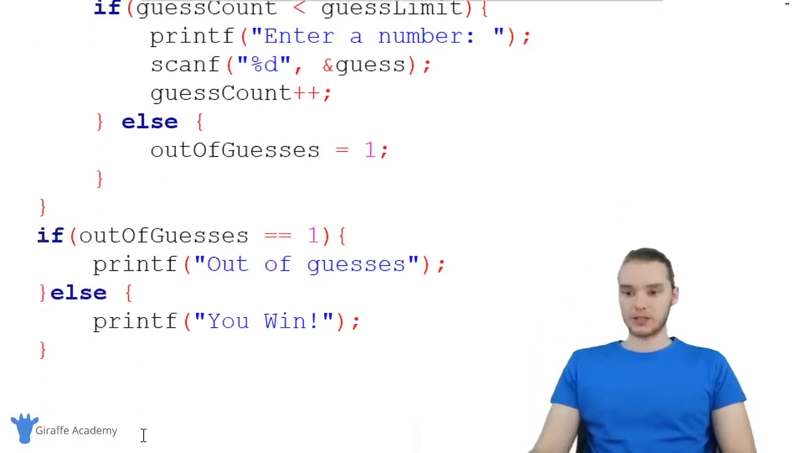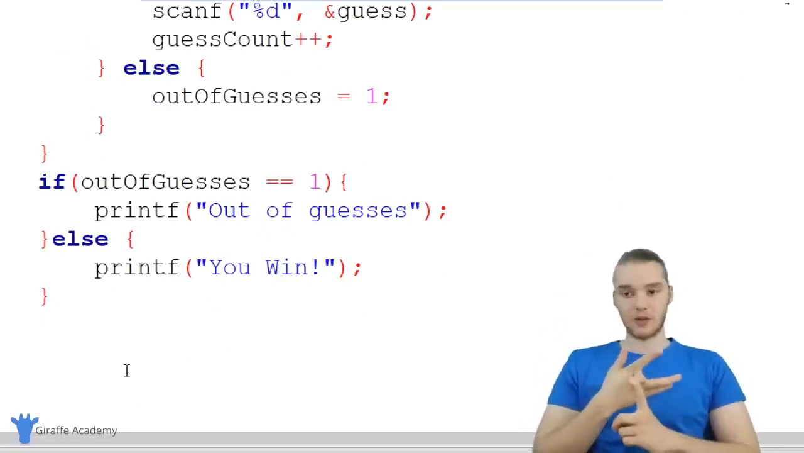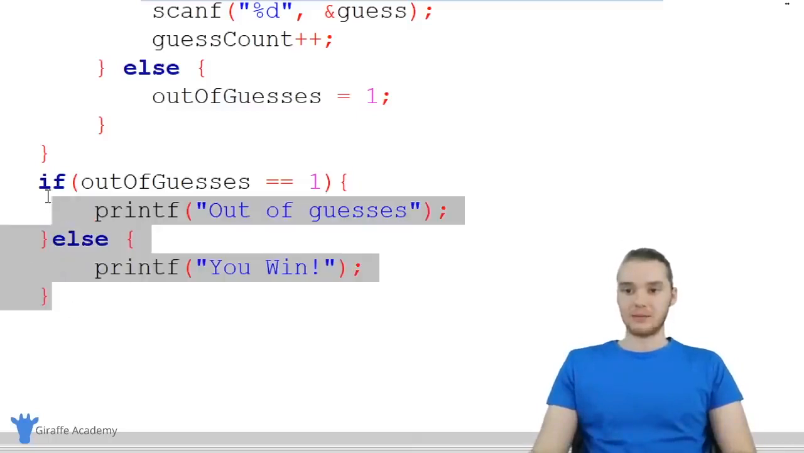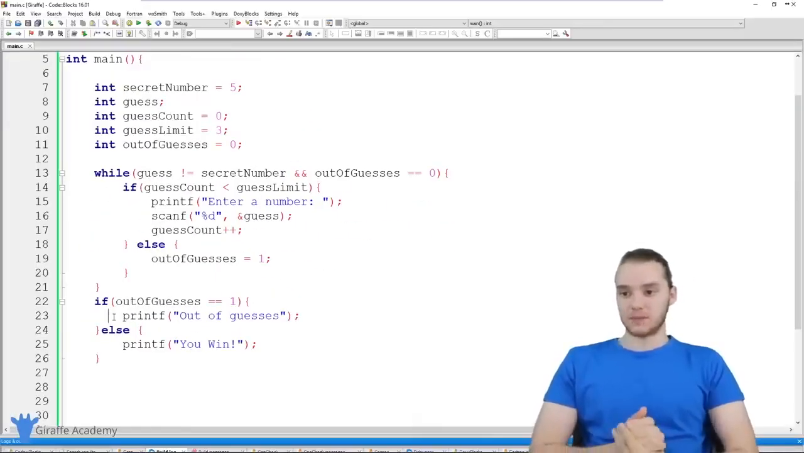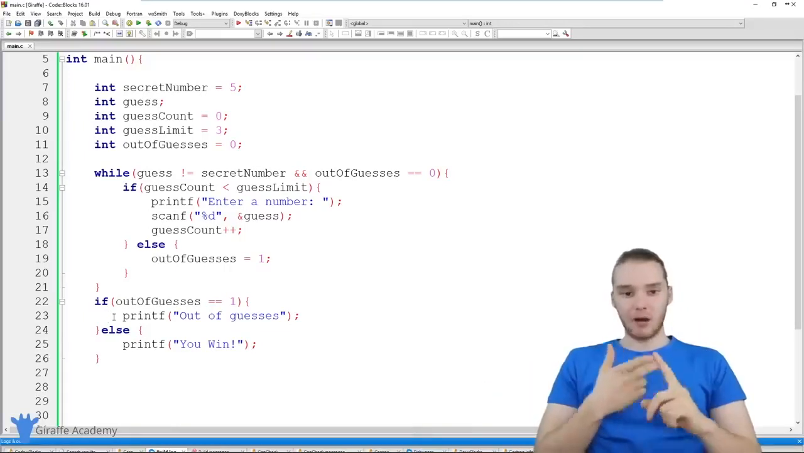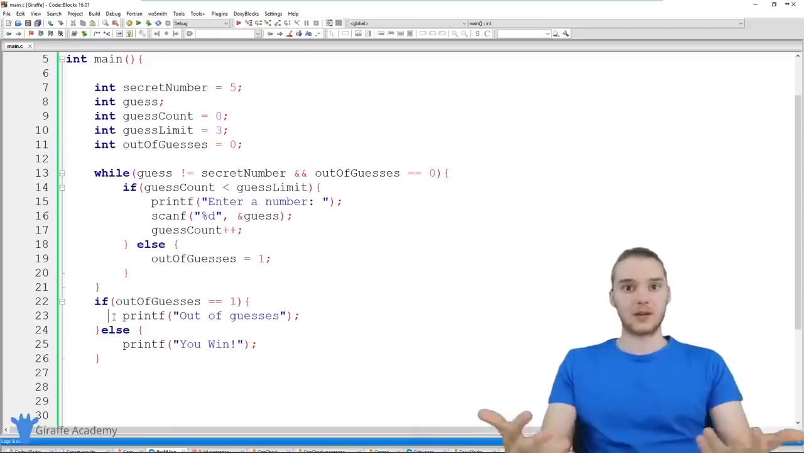Down here, there's 2 situations. The first situation is that they ran out of guesses. The second situation is that they won the game, and we're using this if statement to check both of those. So that's basically how this works. And this kind of shows you how we can use things like while loops and if statements and also variables together in like one single program.